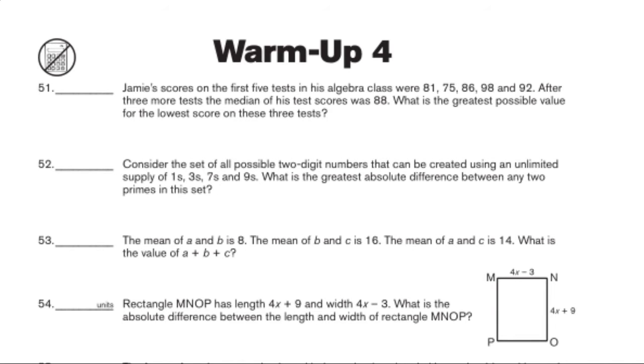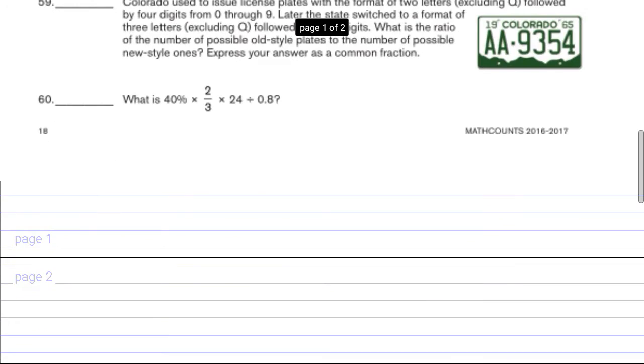Alright, let's get to work on week 4, warm-up 4. Start with number 51. Jamie's scores on the first 5 tests in his algebra class were 81, 75, 86, 98, and 92. After 3 more tests, the median of his test scores was 88. What is the greatest possible value for the lowest score on these tests? So, number 51.